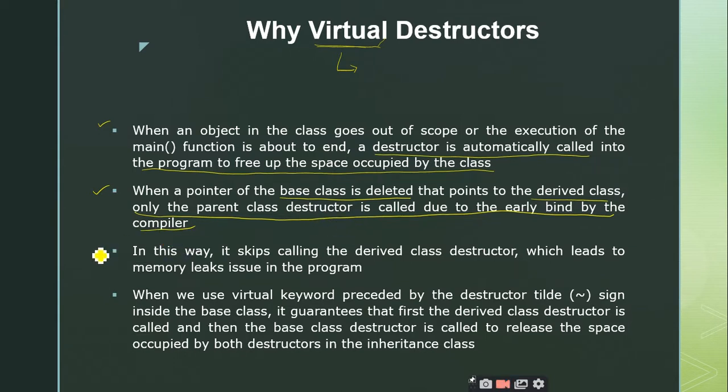Right. So in this way, it skips calling the derived class destructor, which leads to a memory leakage issue in the program. When we use the virtual keyword before the destructor's tilde sign inside the base class, it guarantees that the derived class destructor is called and then the base class destructor is called, where you can completely release the memory allocated for the derived classes as well as the base classes.